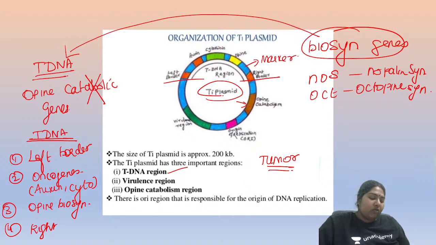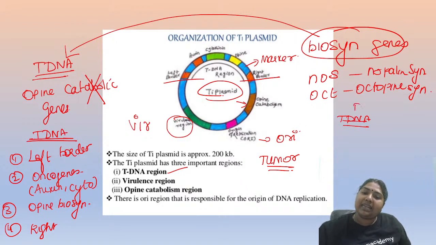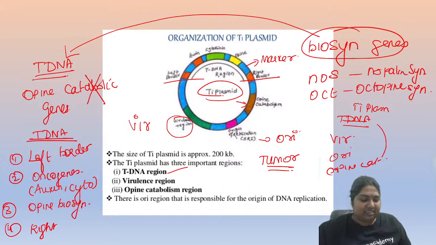Good. So where is the virulence region going to be? The virulence region, the vir genes, will all be present in the Ti plasmid, but not within my tDNA. This is going to be the origin of replication. So what is in the tDNA? Only these factors. What will be in my Ti plasmid? My vir genes, my origin of replication, my opine catabolic genes. All these things are present.